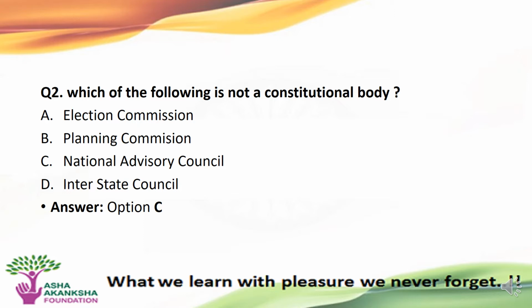The next question is, which of the following is not a constitutional body? Options are A, Election Commission, B, Planning Commission, C, National Advisory Commission, or D, Interstate Commission. The correct answer to this question is option C, that is National Advisory Council.